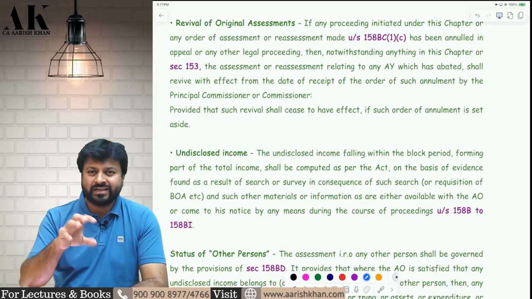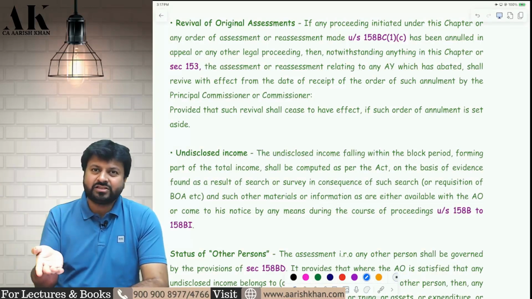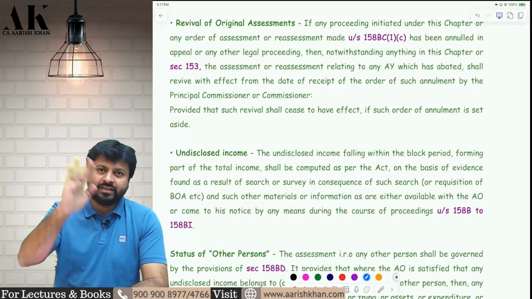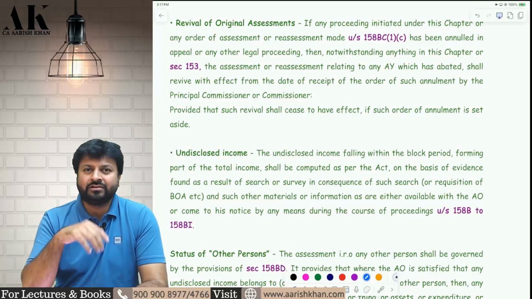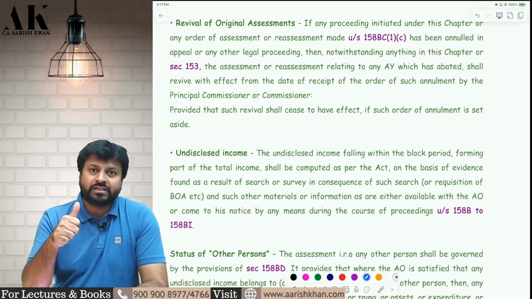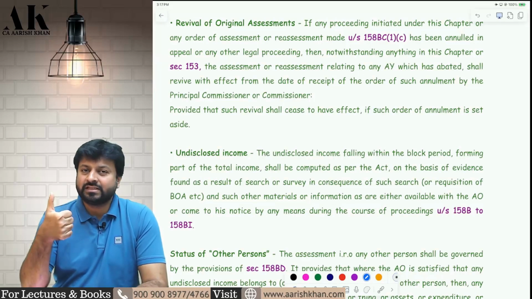This assessment was there in a different form. Then they changed it in 2021, and then they again changed it in 2024 to block assessment. So I have seen all those things, and practically also I have seen all these things. So listen to the flow in which I am trying to explain to you all. Listen. There is a search which is happening.